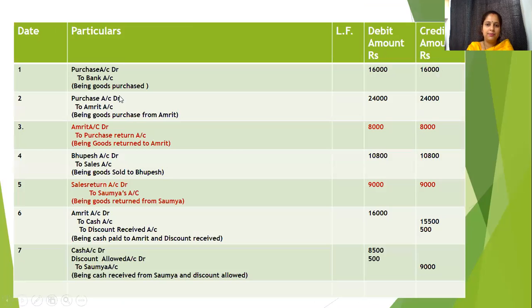This is how an entry is made in journal entry. Purchase account debit, credit account is bank account, so we will write: to bank account, being purchase made, and the amount after deduction of trade discount comes to 16,000. It was 20,000 less 20% of 20,000, which means 4,000 will be deducted.